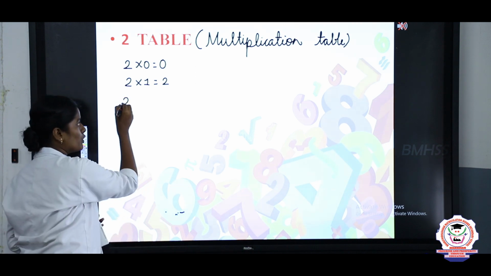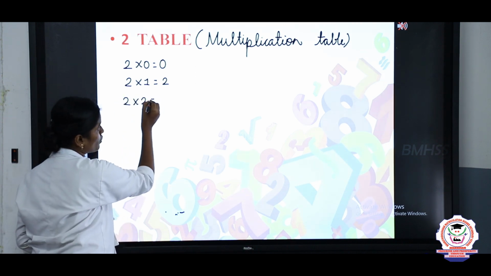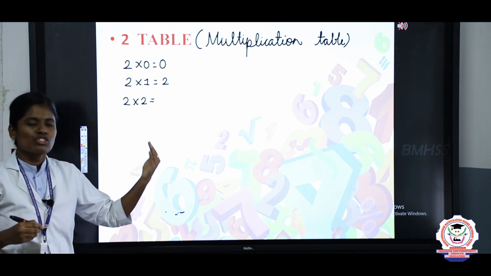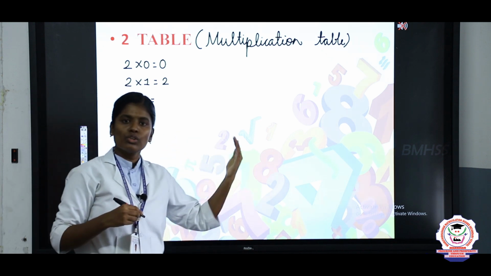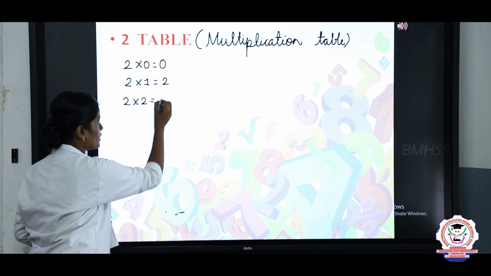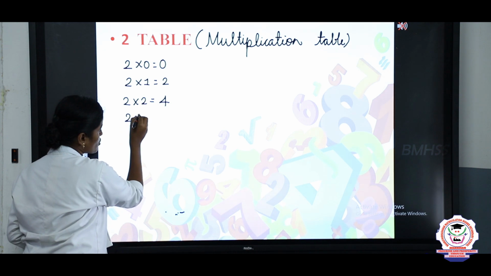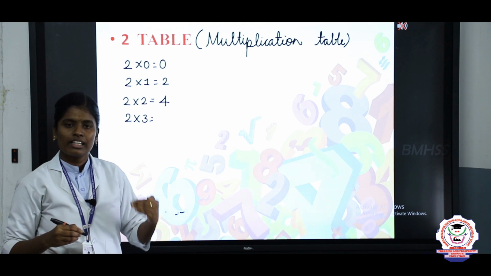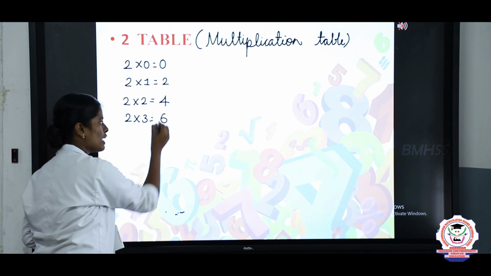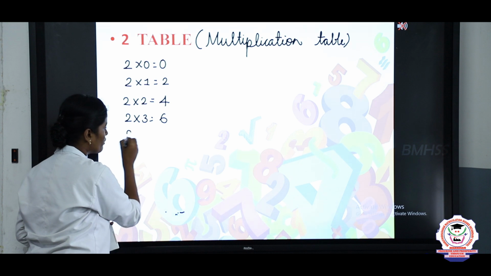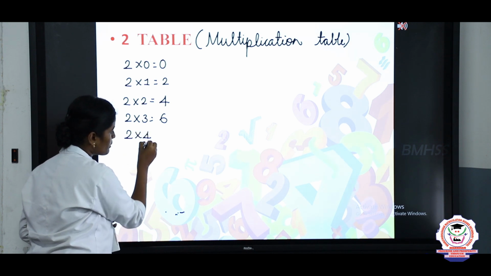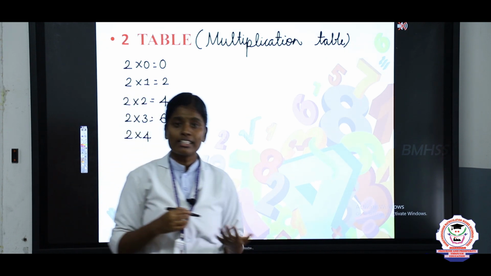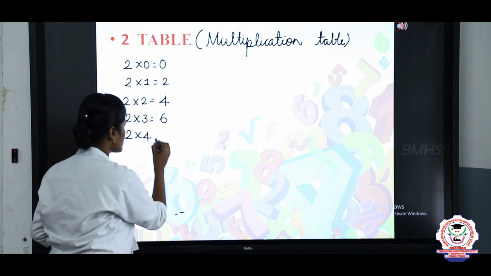Next, you will take 2 twos, 2 times 2. What is the answer? The answer is 4. So, simply add: 2 plus 2, the answer is 4. Next, you will take 2 threes are. So, what is the answer, Nasreen? 2 threes are? Yeah, very good my dear. Yes, she said the answer. The answer is 6. Next, you will take 2 fours are. Tell me, Deepak, what is the answer? 2 fours are? That is 2 times 4. So, the answer is 8.